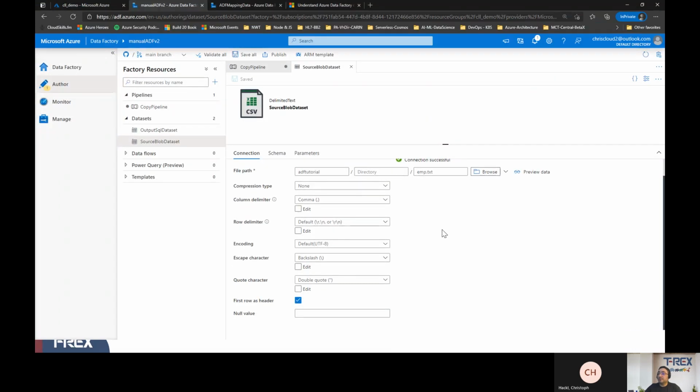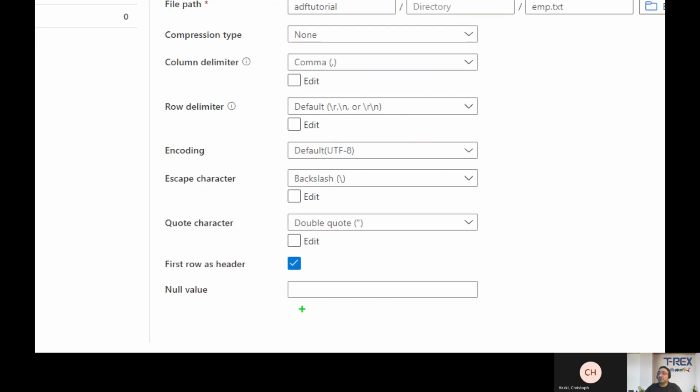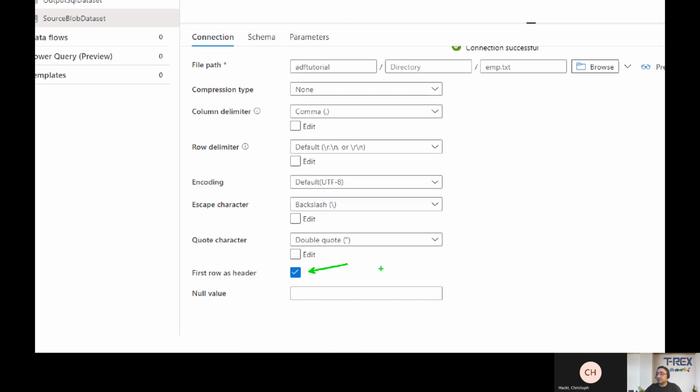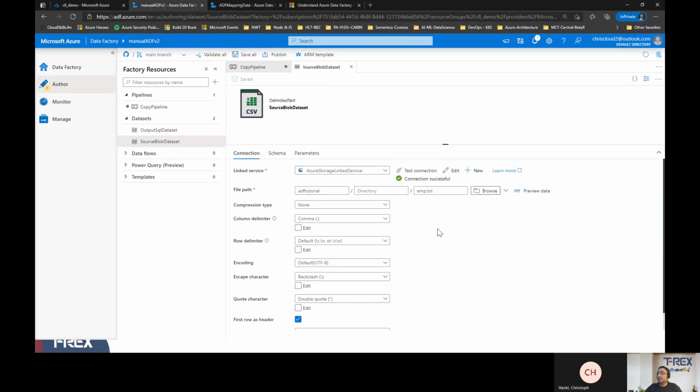And once we've done that, an important step here is to make sure that when you set it up, you make the first row a header. Now, that flag is important to be checked on. Okay, once this is done, it means you can actually preview the data.